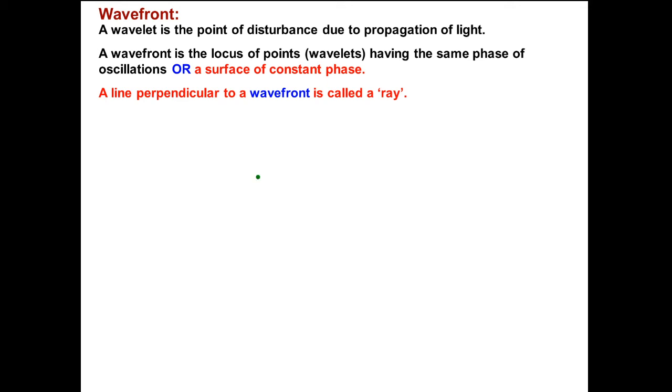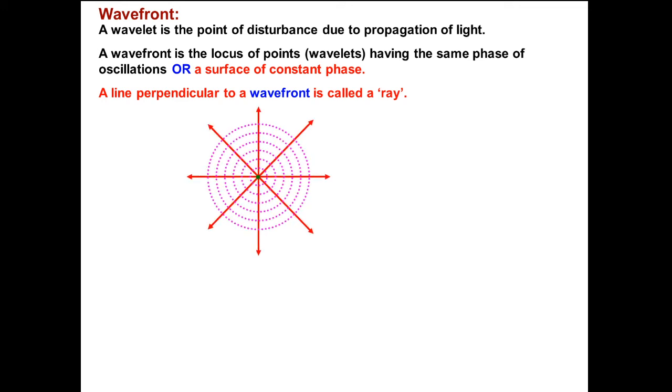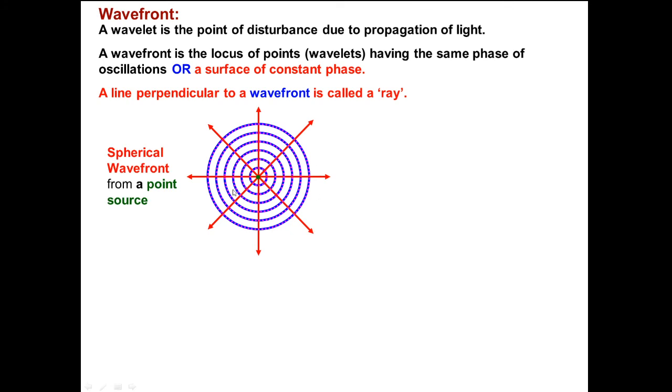Here see, first we are taking a point source which propagates the light, so all the points are wavelets, and perpendicular to them are the rays. If we join those points, the locus, then this will be the wave front. Here the blue color is the wave front, the pink dots are wavelets, and the perpendicular is the ray. So it is a spherical wave front due to a point source.